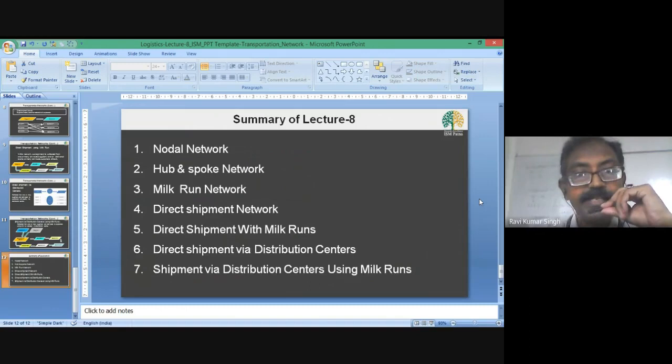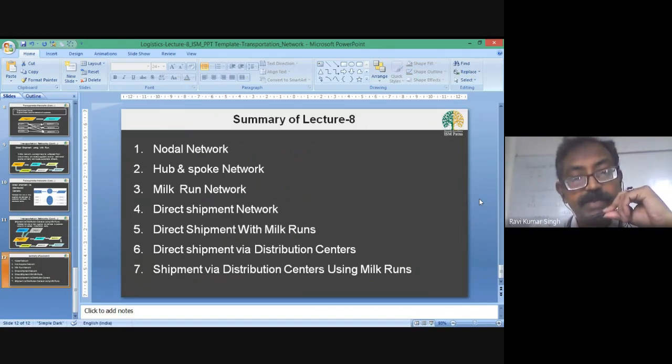So let's summarize the whole discussion of lecture 8. In this lecture, we have discussed different network designs. First, the nodal network. In this nodal network, different nodes are defined. These nodes are pickup points, delivery points, or both. So specific nodes are defined.